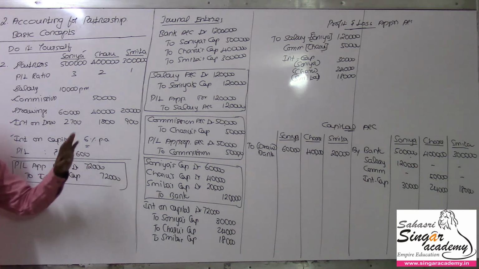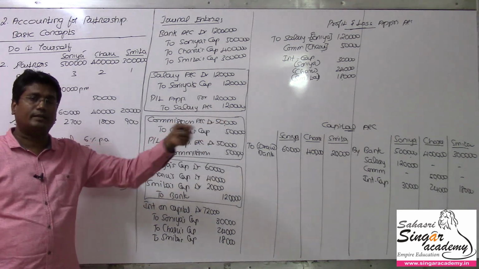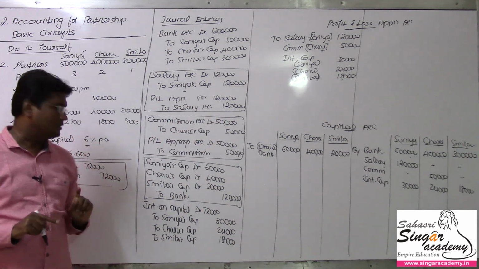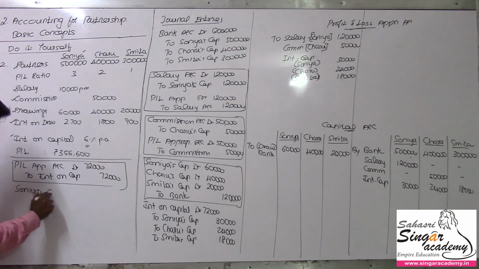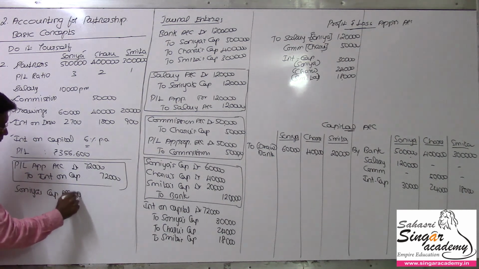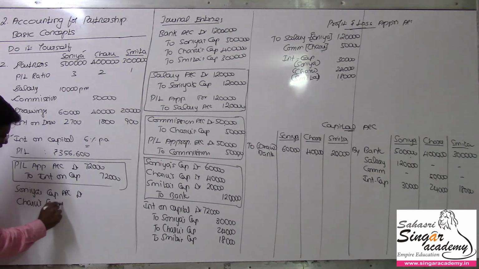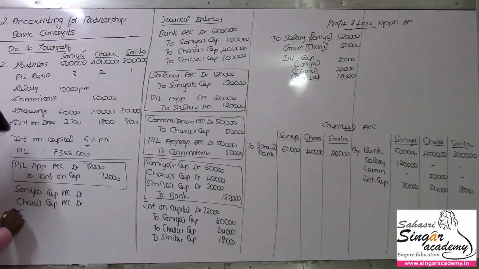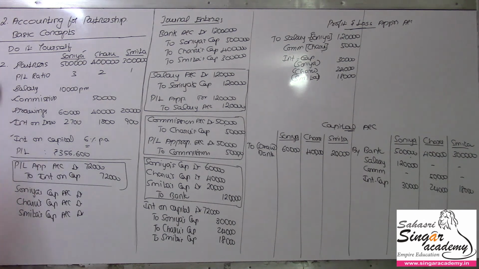So all these things are the same. All these things are credit to the partners and debit to the P&L appropriation account. But in the case of interest on drawings, it's just reverse. You write the entry in reverse order. Sonia's capital account debit, Charu's capital account debit, and Smita's capital account debit. So we are debiting all these three partners' capital accounts, and it should be credited to the interest on drawings account.